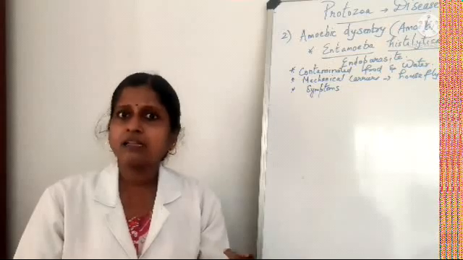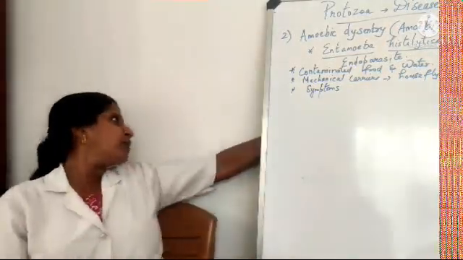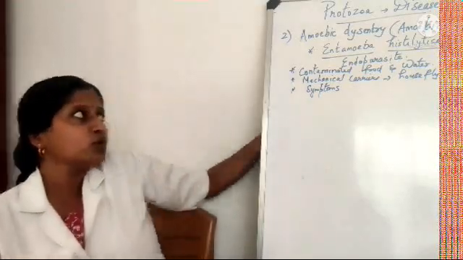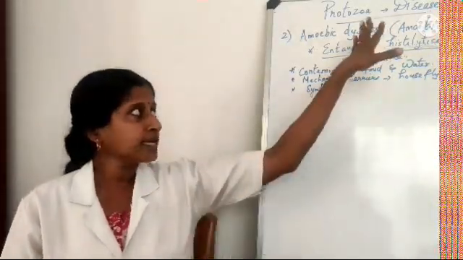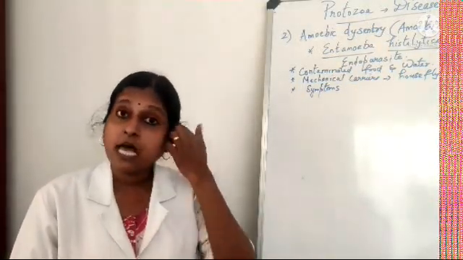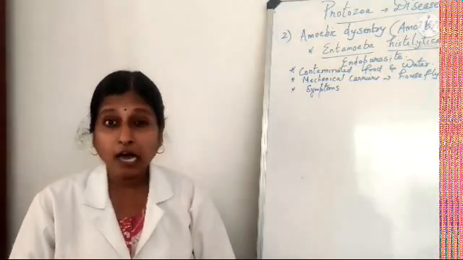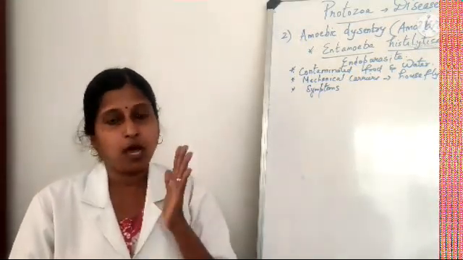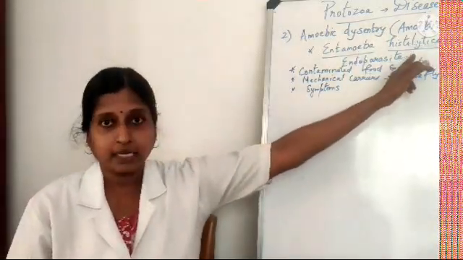One is already done, that is your malaria. Hope that it's clear. Now today we are moving on to the next protozoal disease, that is your amoebic dysentery. So the second protozoal disease we are going to discuss is amoebic dysentery. This amoebic dysentery is caused by a protozoan called what? It is called Entamoeba histolytica.